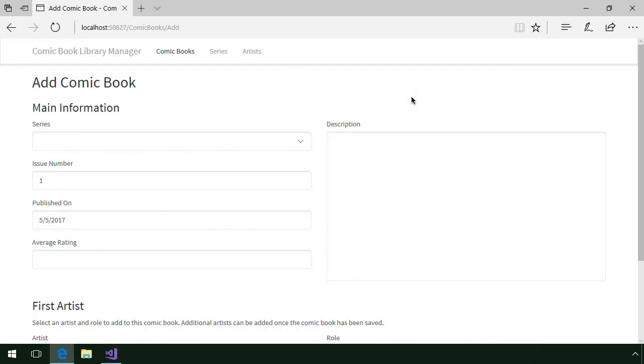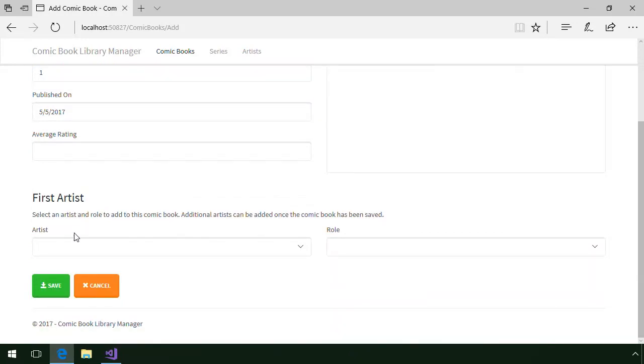For instance, when adding a comic book using the Add Comic Book page, in addition to providing the required property values on the comic book entity, we need to select an artist and role for the comic book's first artist.